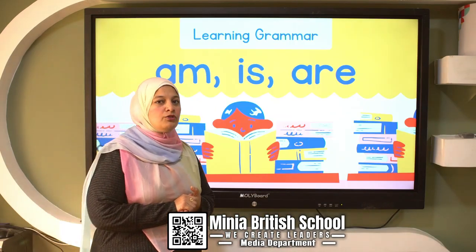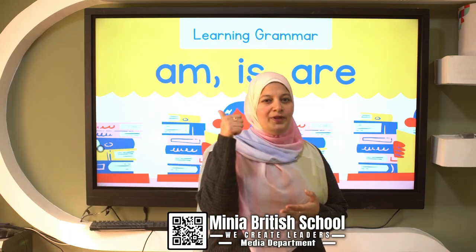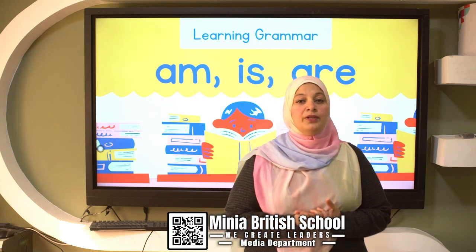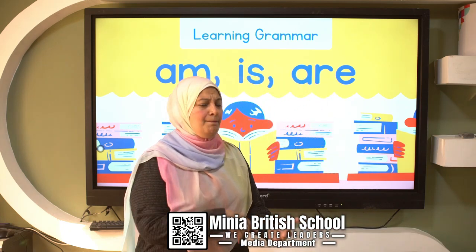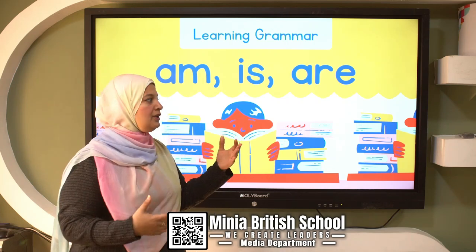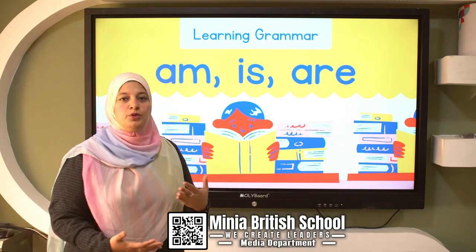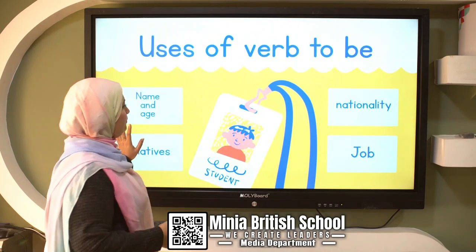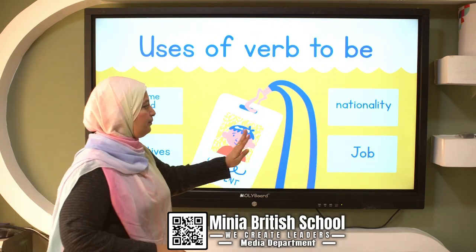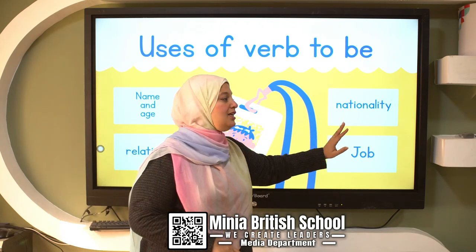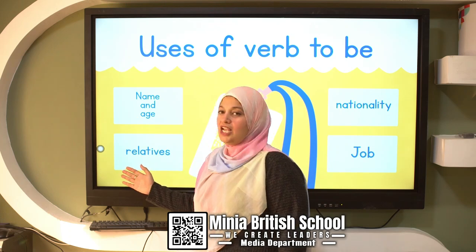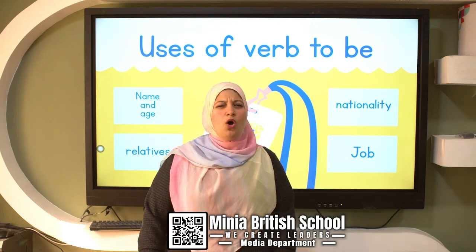First thing, we are going to talk about the verb to be, and we said the verb to be: am, is, are. What are the uses of the verb to be? I know it's very easy. I am; he, she, it is; they, we, you are. But when can I use the verb to be? I have these uses for the verb to be. I can use it with nationality, with job, with name and age, and with relatives. What does all of this mean?